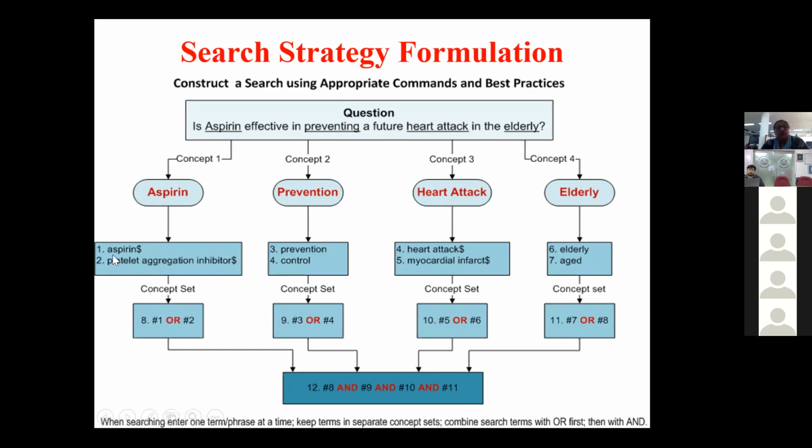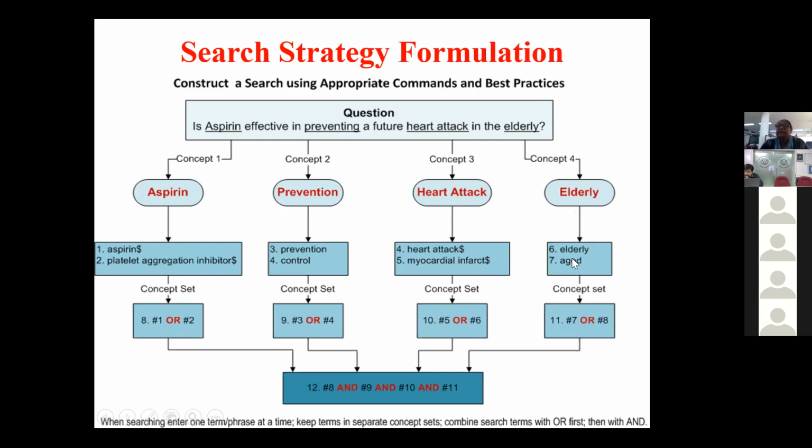Concept one is aspirin, which means aspirin or platelet aggregation inhibitor. Prevention is prevention and control. Heart attack could be myocardial infarction or infarct. Infarct and attack are used with dollar signs because it will take all the documents which have infarct, but also infarction, and attack, with an s attached to it. So this dollar sign is written so that it will consider all the terms with attack and infarct along with it. So your expansion of terms is taken into the concept.